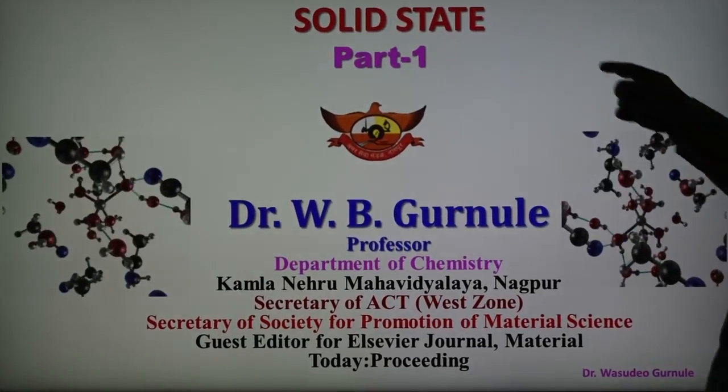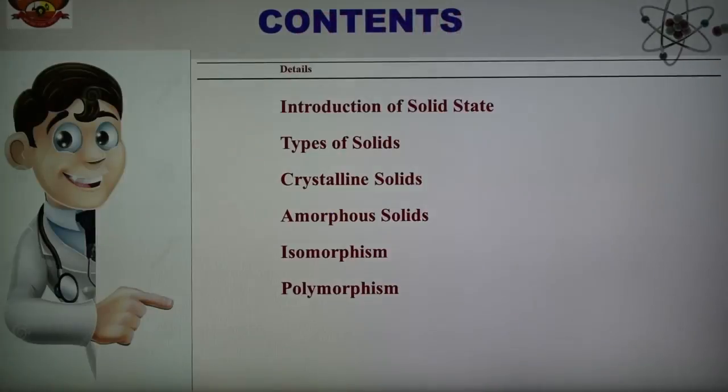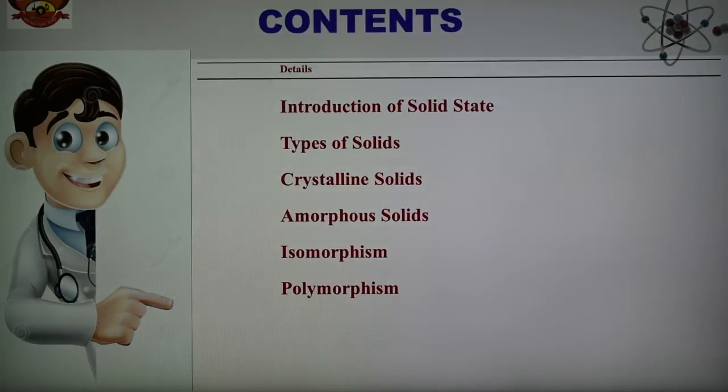So today's topic is the solid state, and in this part, number 1, we are discussing the introduction of the solid state.